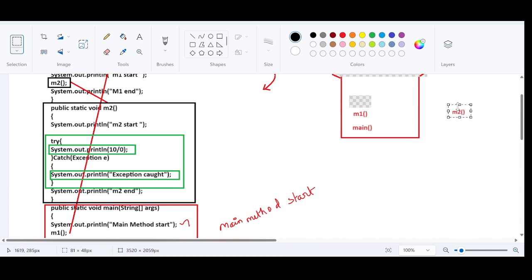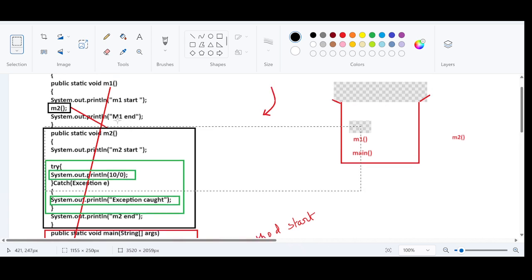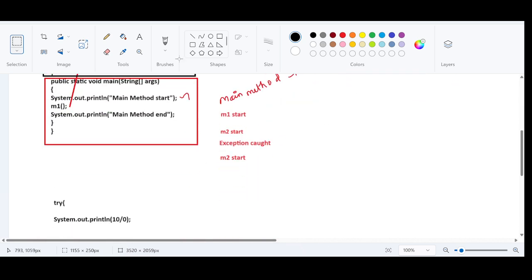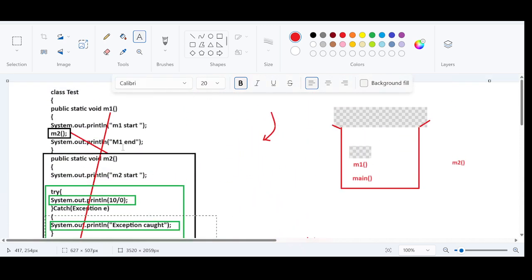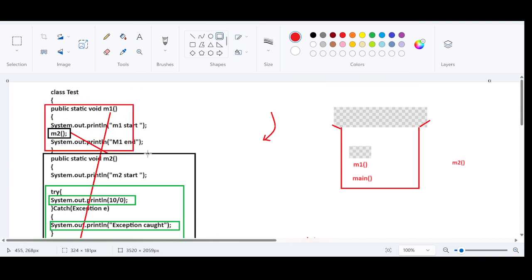What does it mean? The m2 method was successfully executed. The execution flow was successful. After this, the remaining print statement is m1 end. So m1 end will be printed here. After m1 end, there are no statements in the m1 method. So all the instructions in the m1 method got executed successfully. So again the m1 method will be popped out of the stack